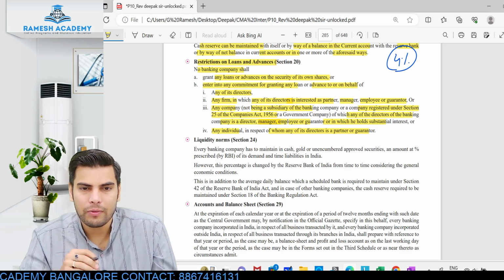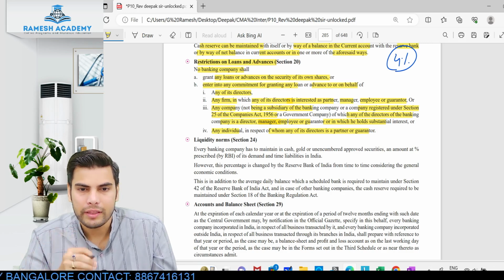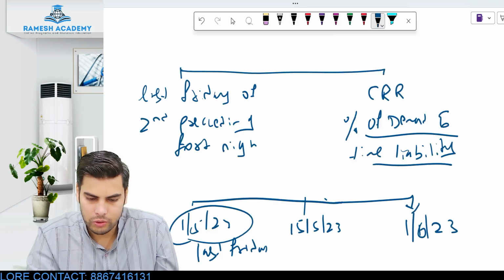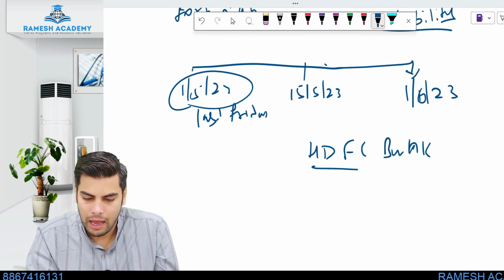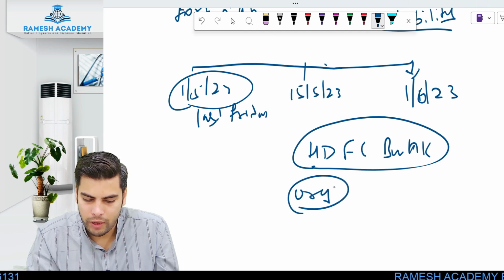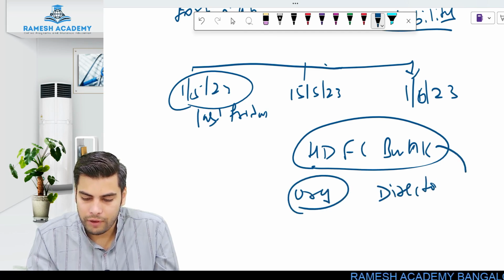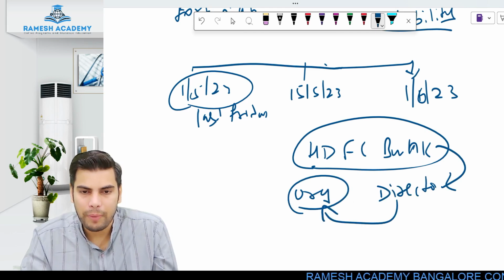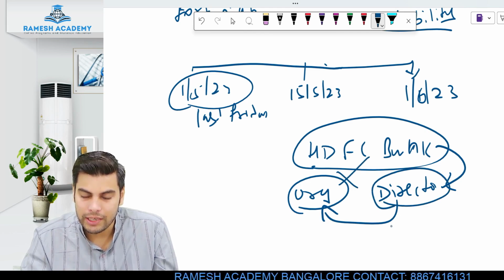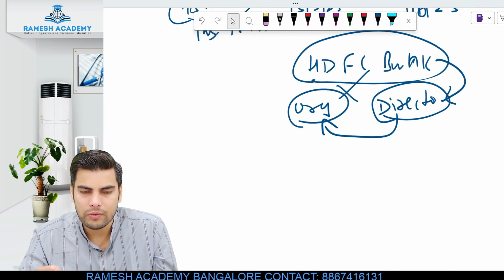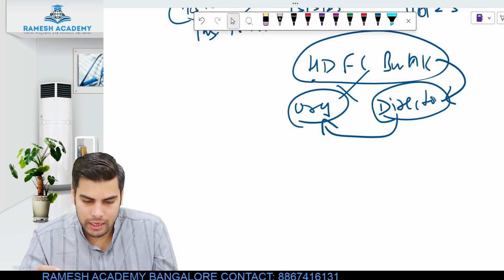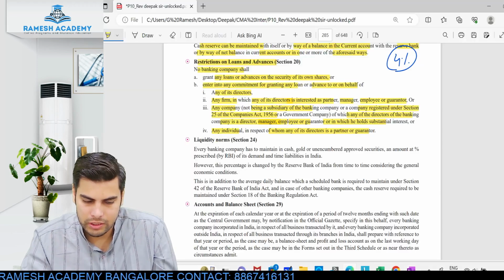So basically wherever a particular director is related, that particular banking company cannot provide loan. If I am talking about, let's say, HDFC Bank, I cannot provide loan to organizations wherein the director of HDFC Bank is interested. He should neither be a partner in any of the partnership firm. If he is a partner in a partnership firm, this bank cannot provide loan to such partnership firm. If this particular director is interested in a particular organization, NPO, or any of the organization wherein he has got substantial interest, such organization the bank cannot provide the loan. There is restriction with respect to the same.